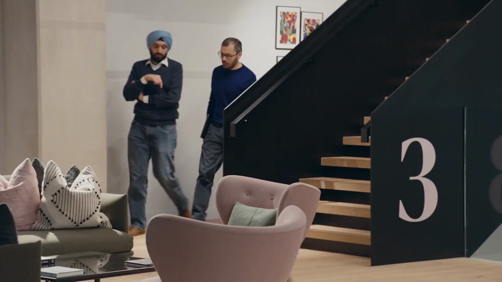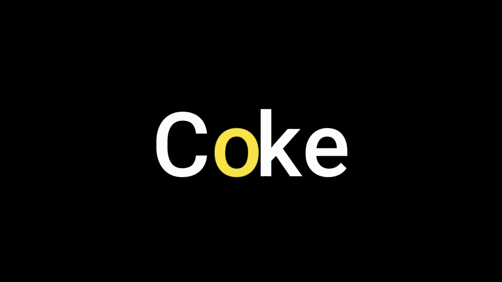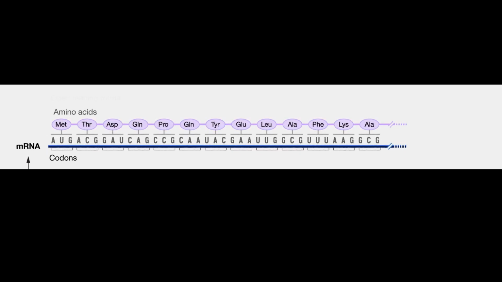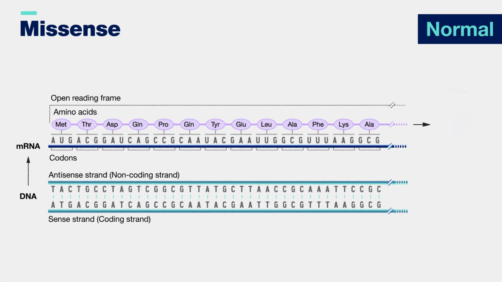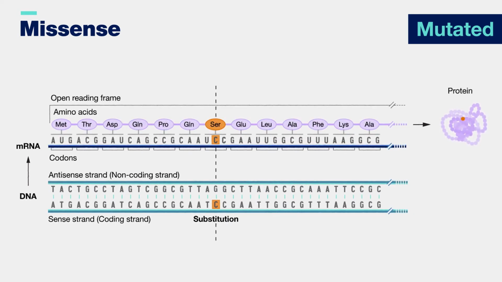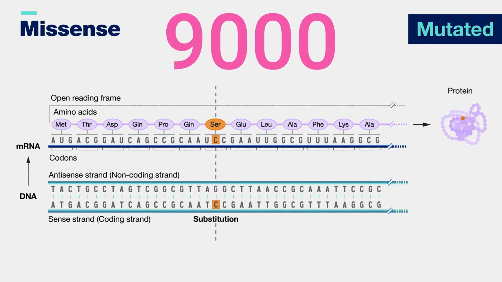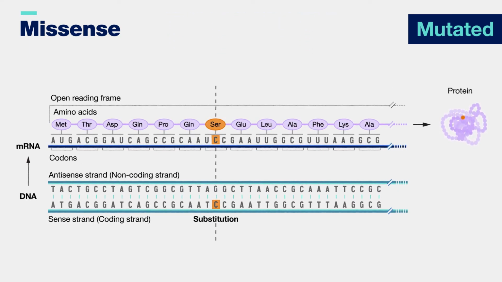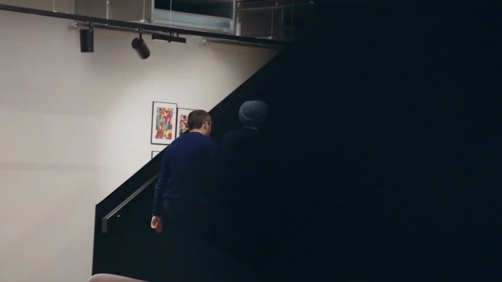Swapping a single letter can alter an entire word. Cake and Coke don't mean the same thing. Similarly, in the language of DNA, swapping a single amino acid can alter an entire protein. These swaps are called missense variants. An average person has over 9,000 missense variants, most benign, but even one can cause a disease.